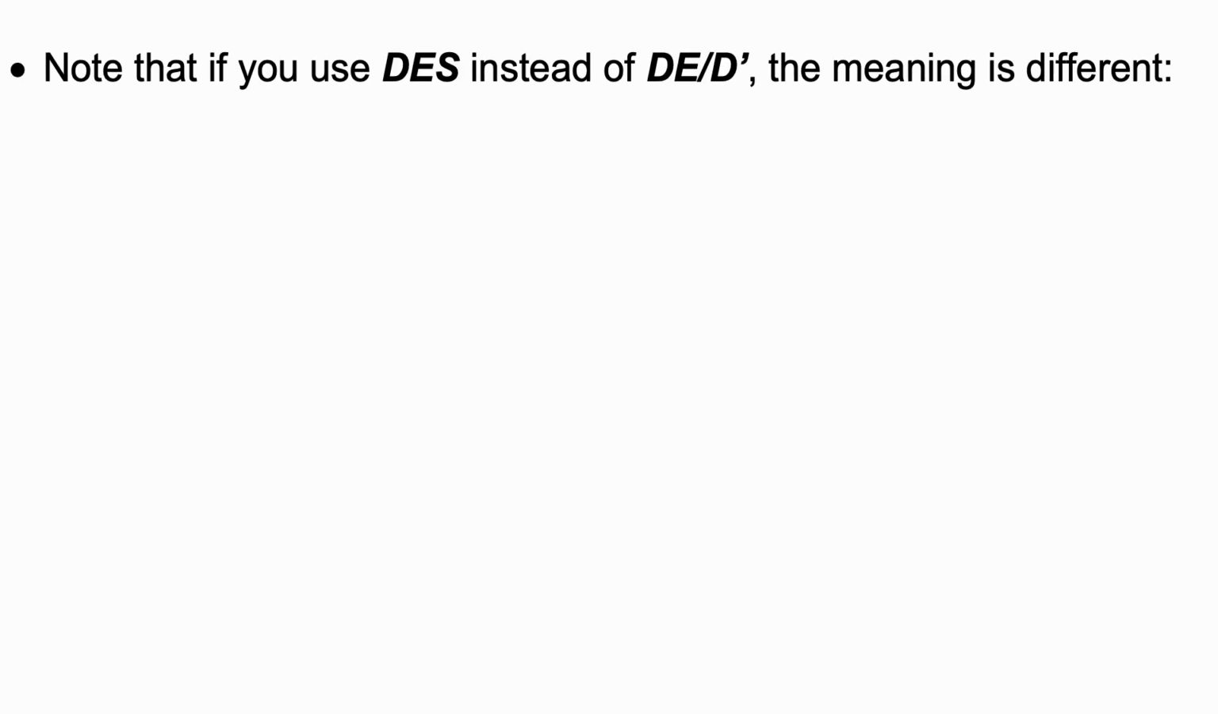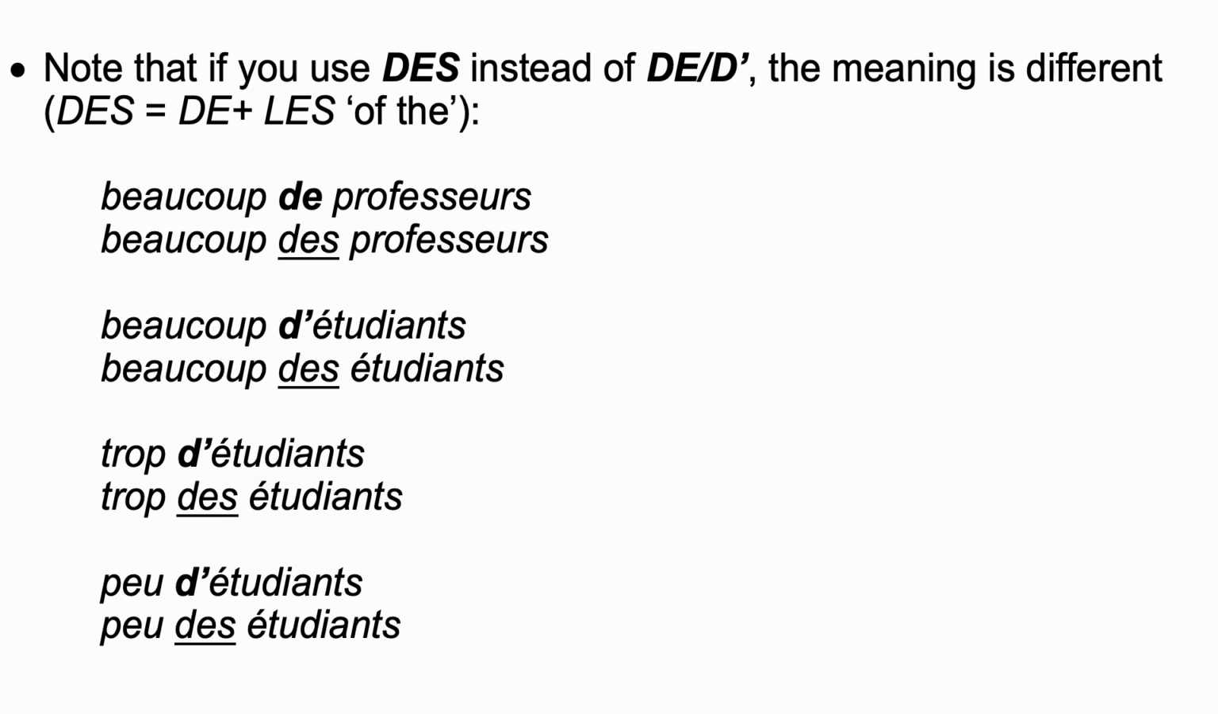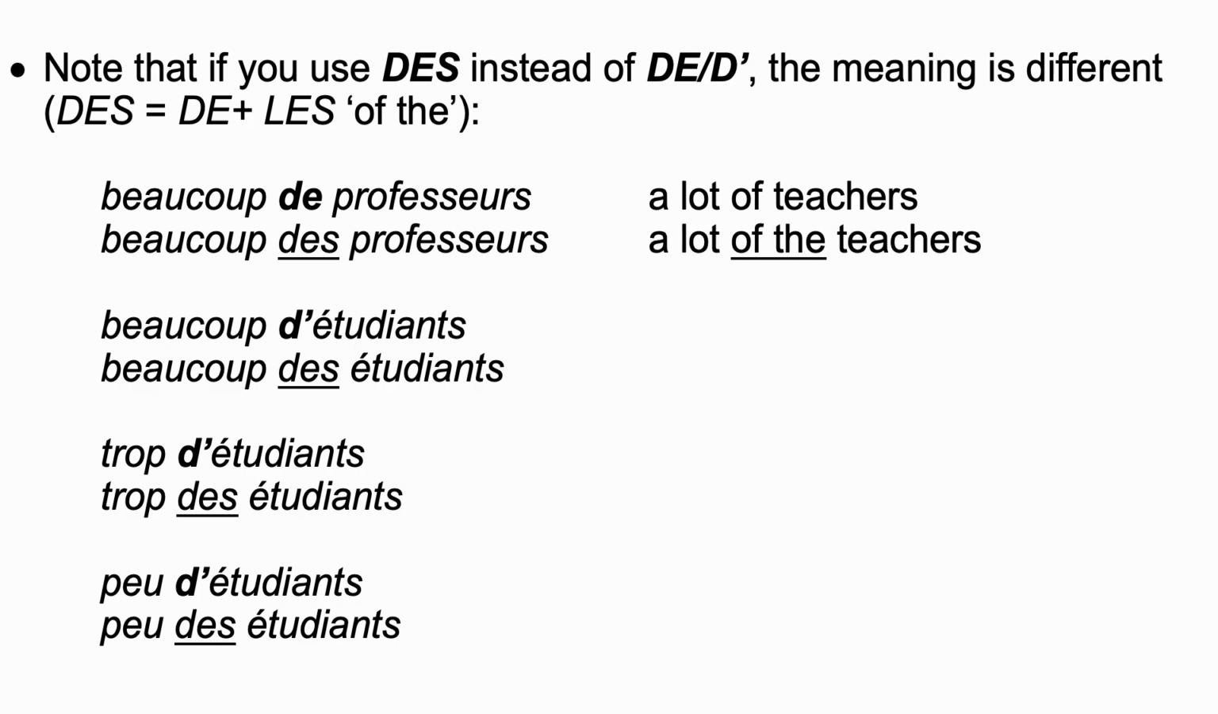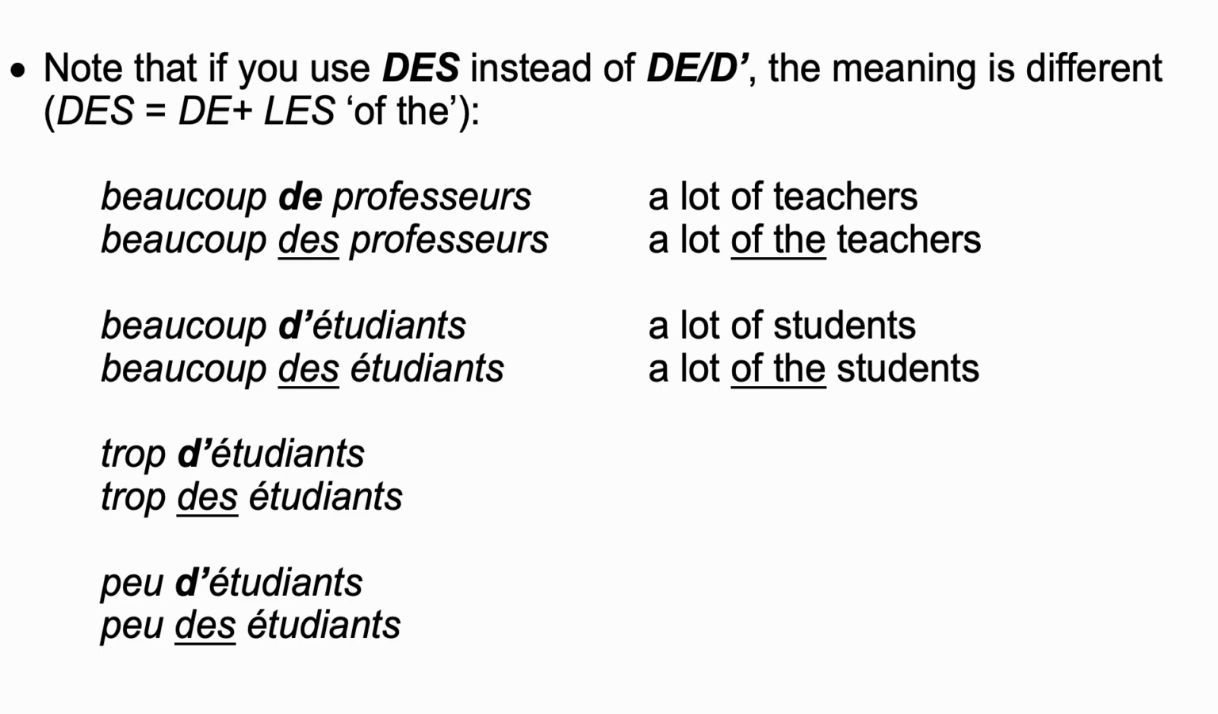Note that if you use des instead of de or the apostrophe, the meaning is going to be different. Remember that des means de plus les, meaning of the. So, beaucoup de professeurs means a lot of teachers. However, beaucoup des professeurs means a lot of the teachers. Same thing, beaucoup d'étudiants means a lot of students, while beaucoup des étudiants means a lot of the students.